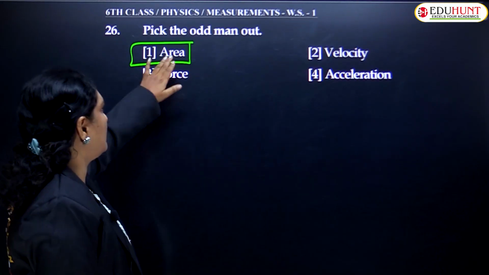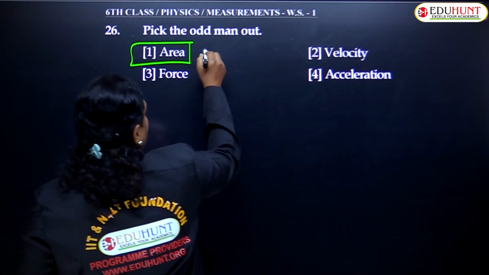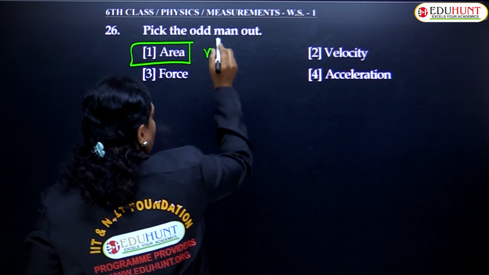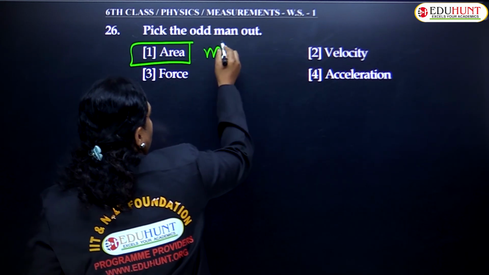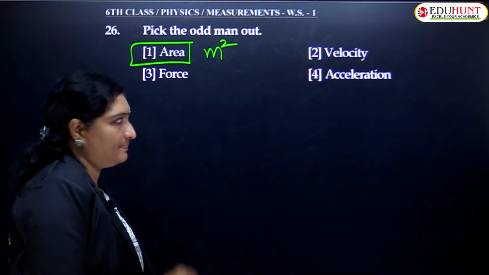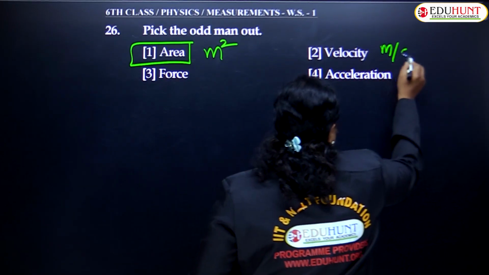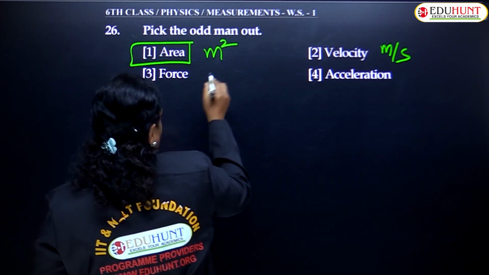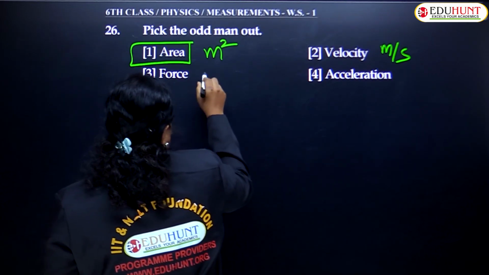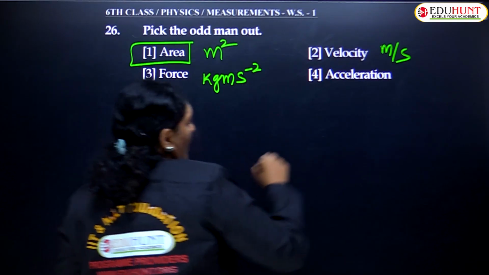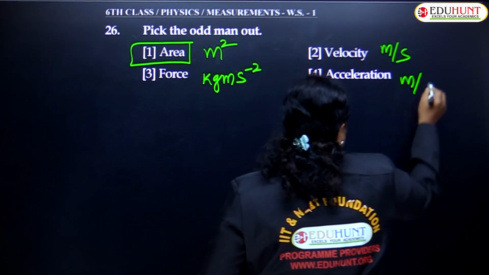Presently, area means length into length, that is meter. In the SI system, length is measured in meters, breadth in meters, so meter square. Velocity, displacement by time, meter per second. Force, mass into acceleration, kg meter per second square. Acceleration, meter per second square.